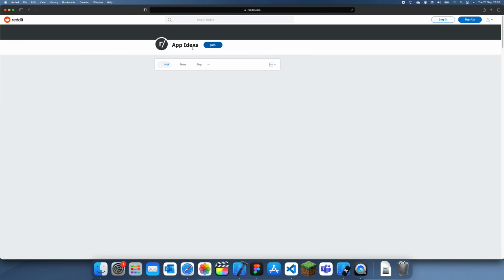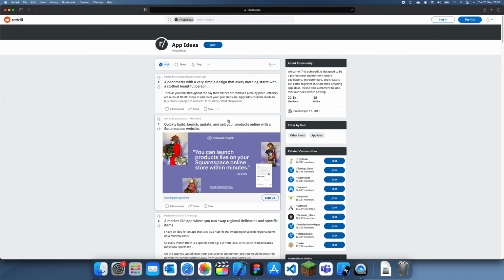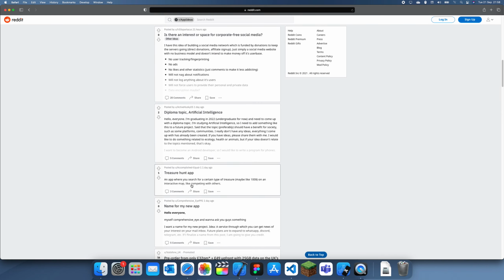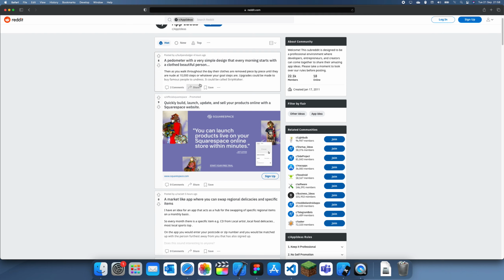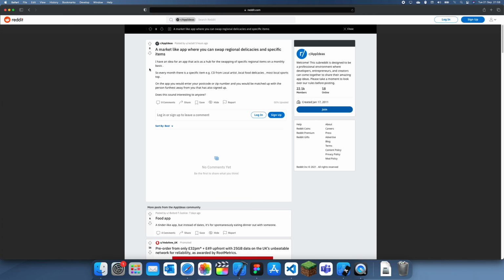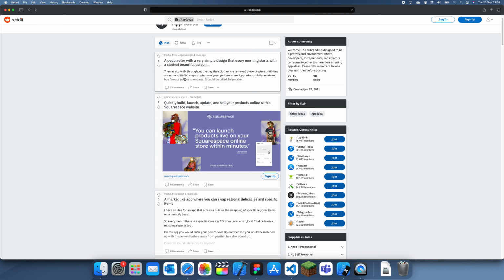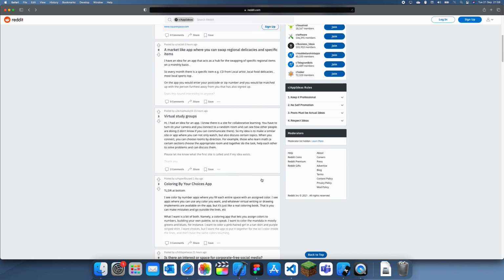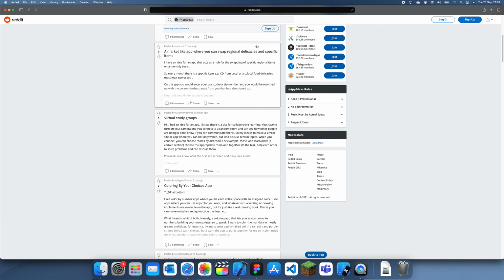If you click on this, app ideas, then we go here and there's just a lot of different app ideas, and it just shows you guys some ideas. If I click on one of these, you can see that it's got all this, and it just adds stuff in, and down here's like a food app. And yeah, if you're bored, you can just go onto here and find an app which you might want to make, and then you can just make it.